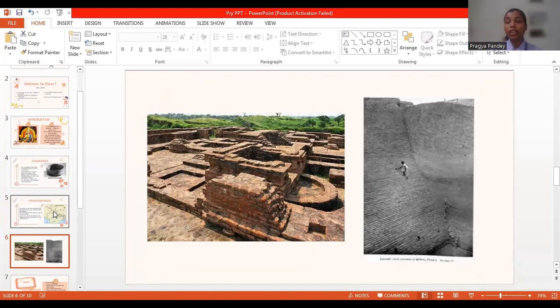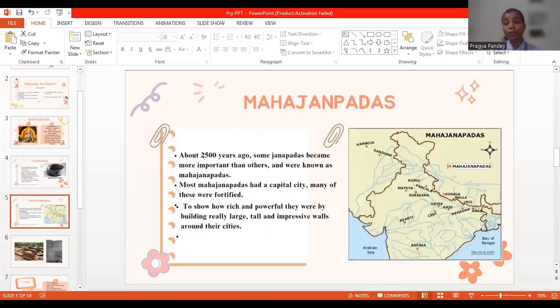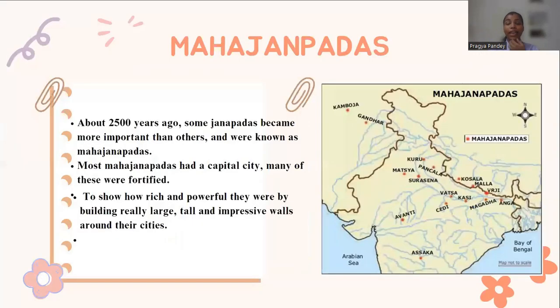Now we will study why these fortifications were important. This fortification was important because it used to safeguard the city from external war or enemies. These also used to show the power and how rich the king or the ruler of the Mahajanpad was. This also shows the resources that were present for that Mahajanpad.